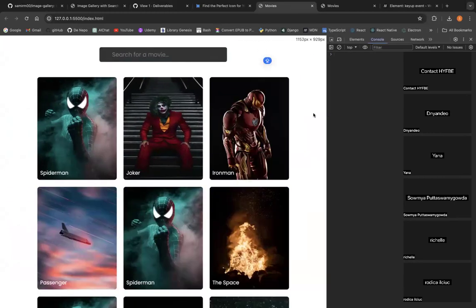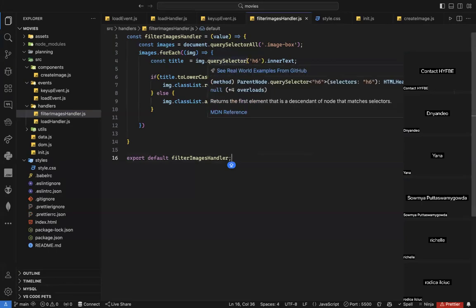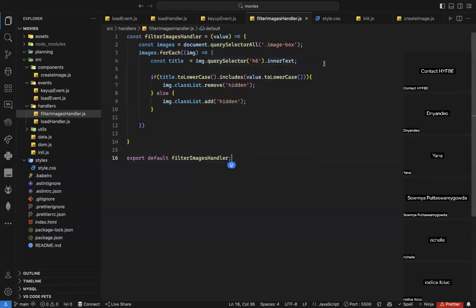Okay, I think it should be super simple, as you can see. So what I'm doing here, well, I'm just grabbing the title for each movie. I'm just saying image.querySelector h6 innerText. I'm grabbing the inner text. I'm checking if whatever the user passed, lowercase, is included inside the title lowercase. If it does, I will remove class hidden. If it does not, I will add class hidden.